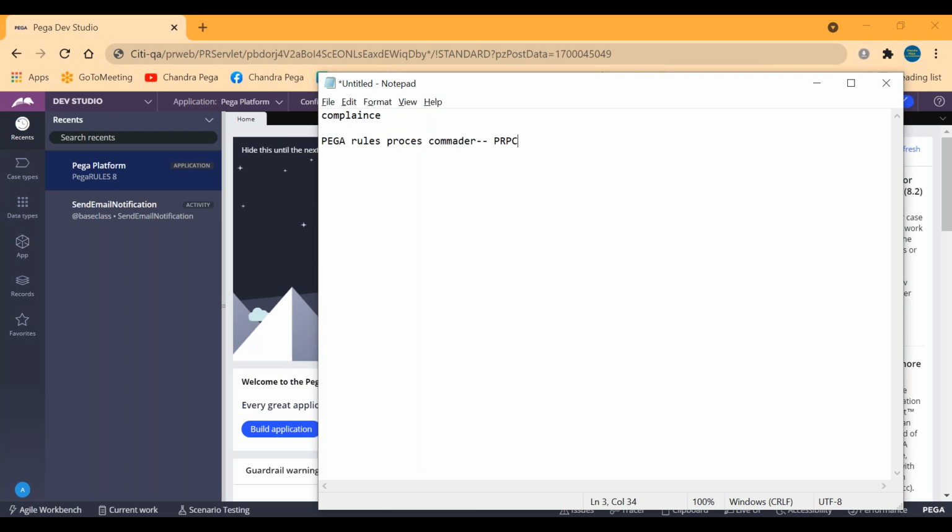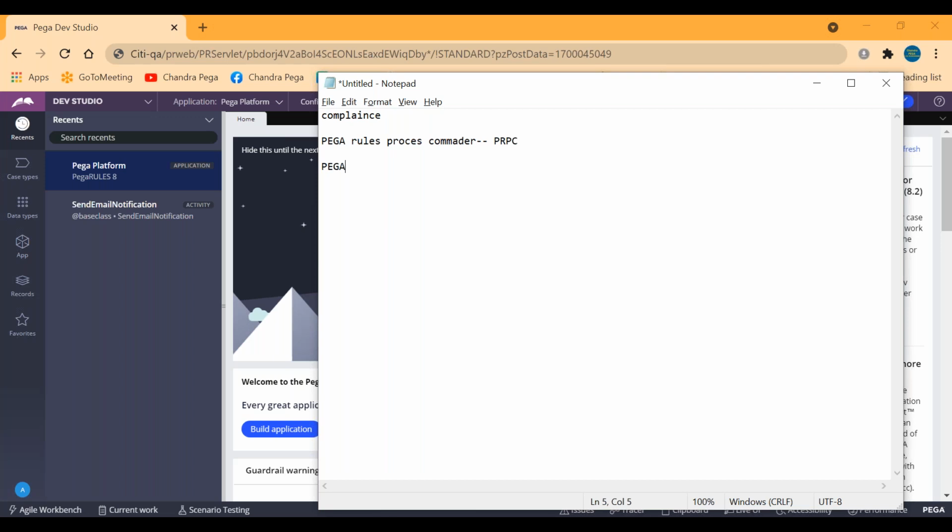Okay, so the name of the tool is PRPC, and the organization which has invested on this is called as Pega. That's it. So Pega is one of the organizations which is having multiple tools, like PRPC is one tool. Okay, RPA is one tool, cloud management. Likewise, Pega is the organization name which is maintaining multiple tools. So one such BPM tool name is PRPC. Okay, from now we should be calling this as a PRPC, like Pega Rules Process Commander.